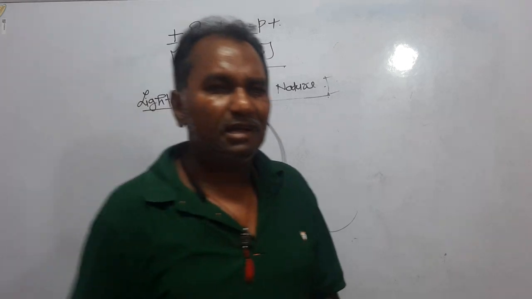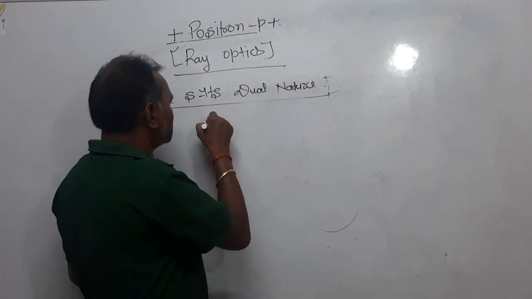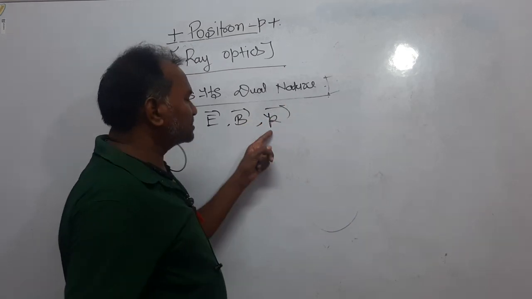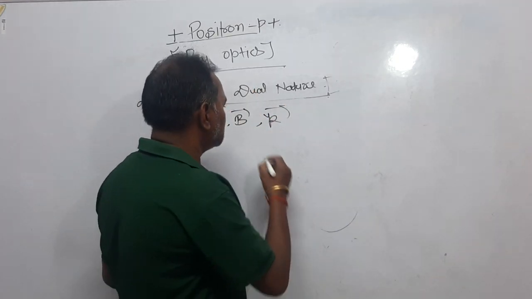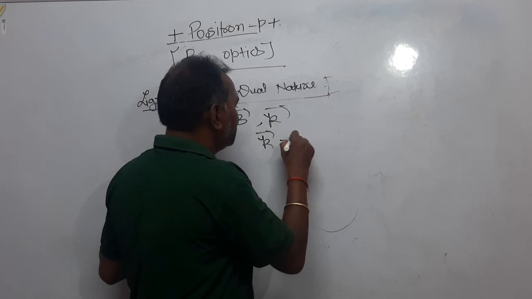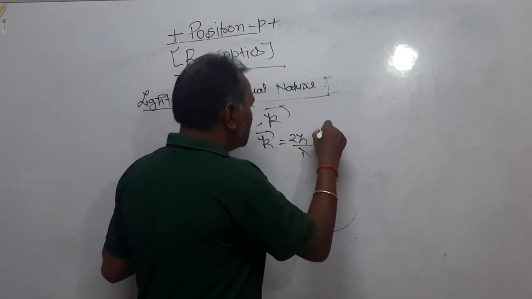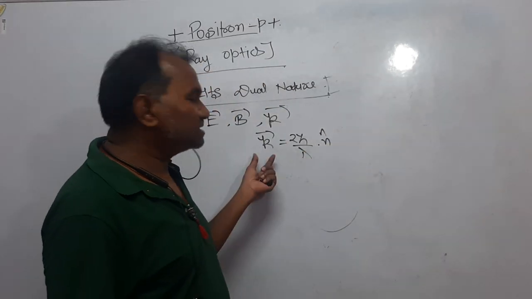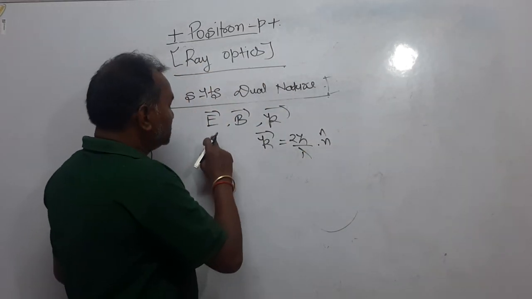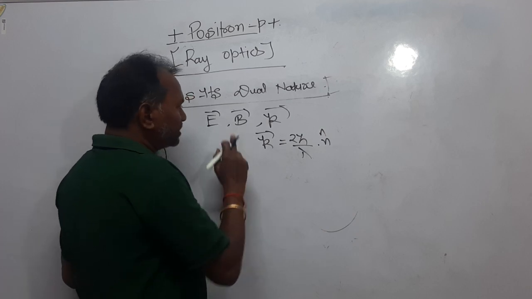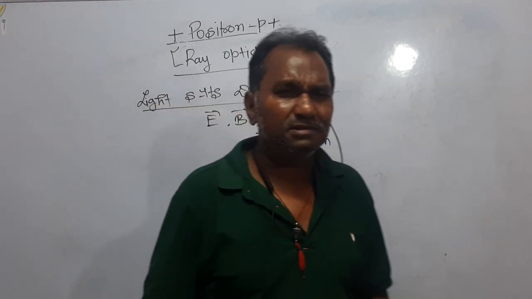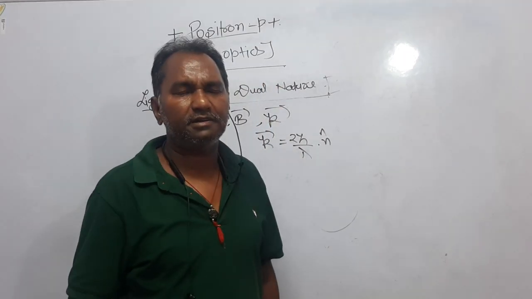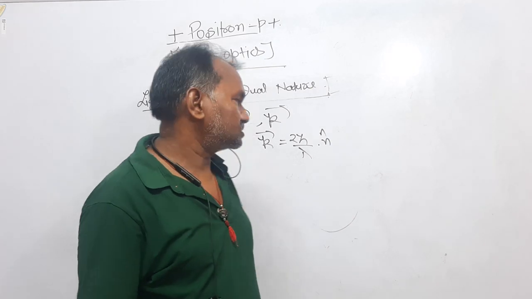Dear students, light is characterized by three vectors: vector E, vector B, and vector K. Vector K is called the propagation constant. Just as I said, K is equal to 2 pi upon lambda n cap, right? K is a propagation constant, E is an electric vector, B is a magnetic vector. These are the three vectors which characterize any electromagnetic wave as well as light.